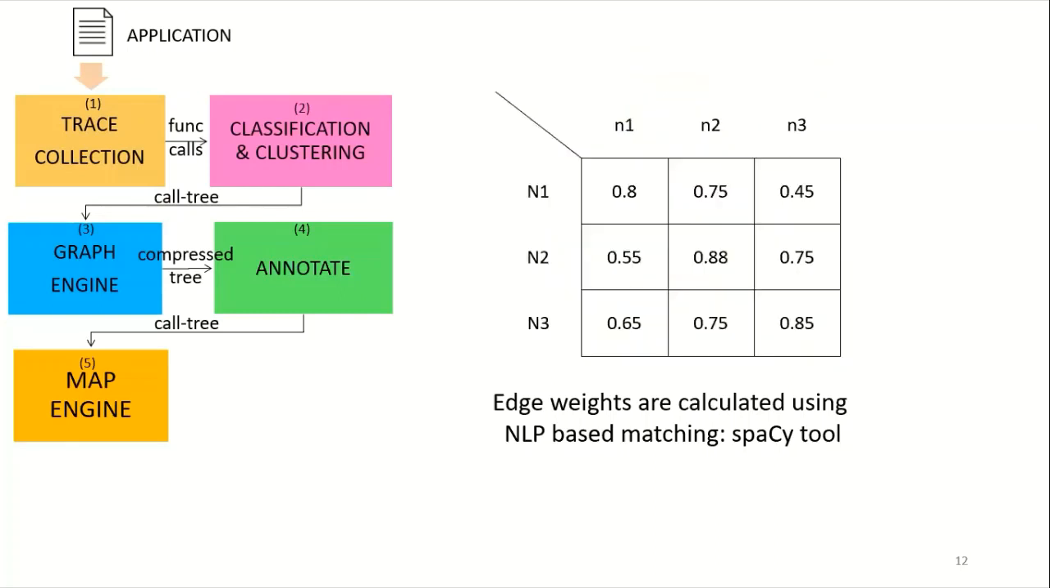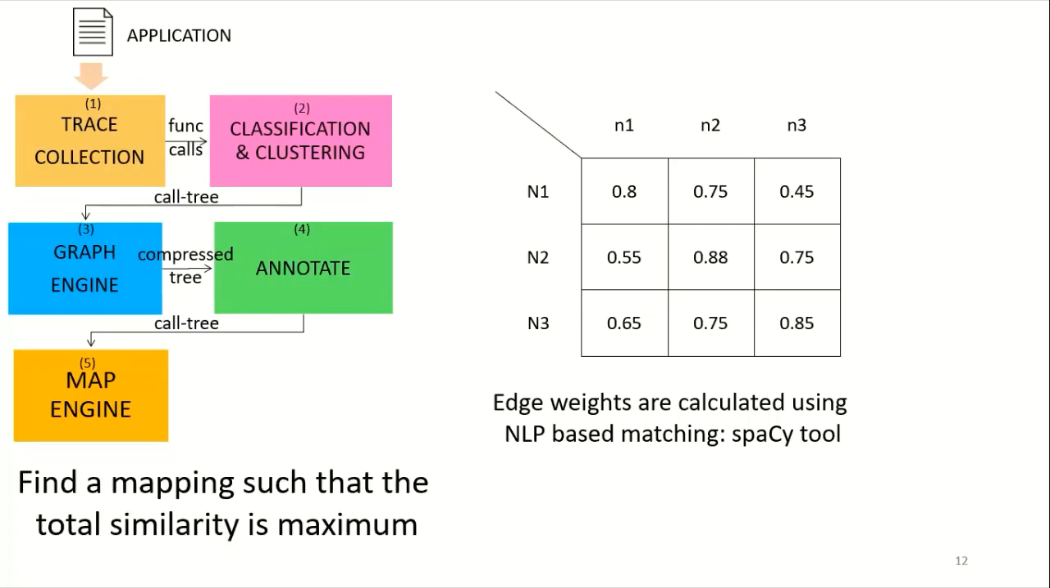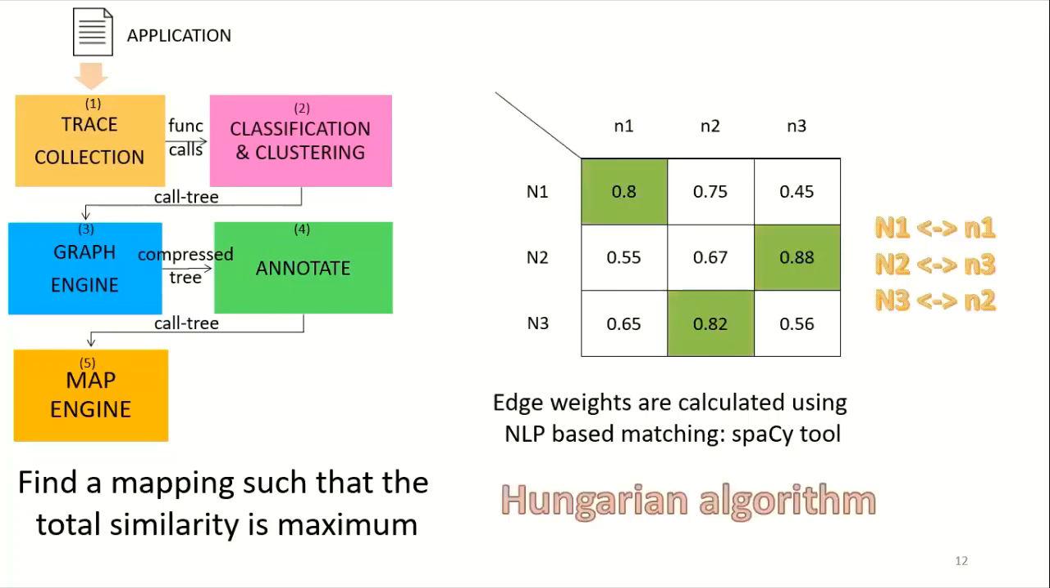The set of edge weights represents a 2D matrix. We need to find a mapping such that the total similarity is maximum. We use the Hungarian algorithm to obtain the optimal mapping. In this example, N1 is mapped to N1, N2 is mapped to N3, and N3 is mapped to N2. The final output is a list of function pairs sorted in decreasing order of their differences in the number of execution cycles.